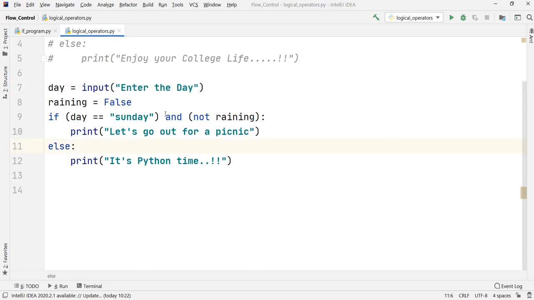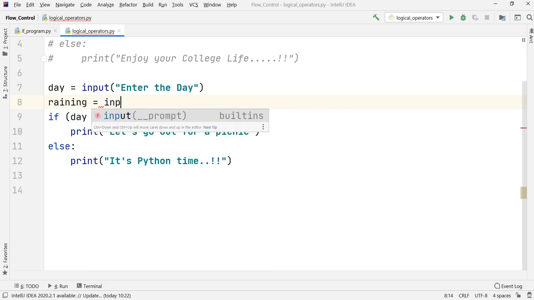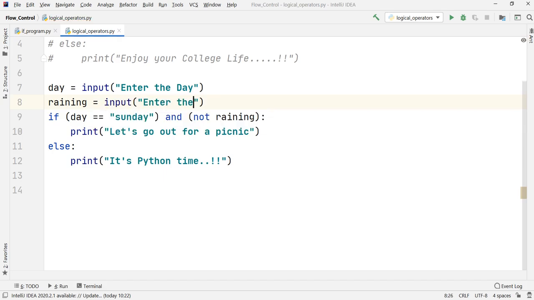But can we do the same with this raining variable? Let us see what will happen if I try to do that. So if I write input here, and I say enter the rain status, you can call it anything. Let us put a colon here, and the same colon over here to make it look better.